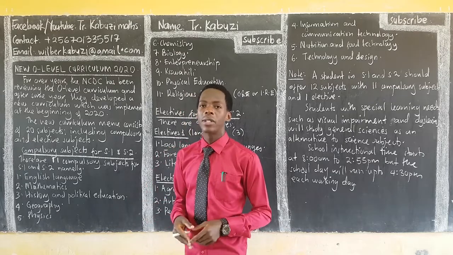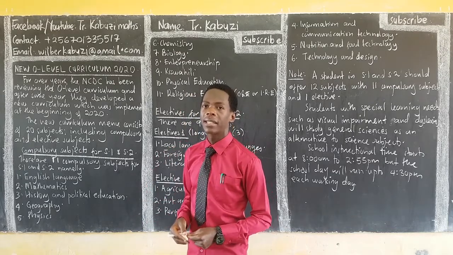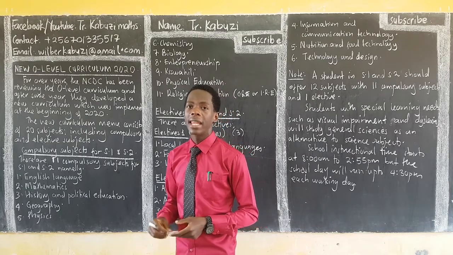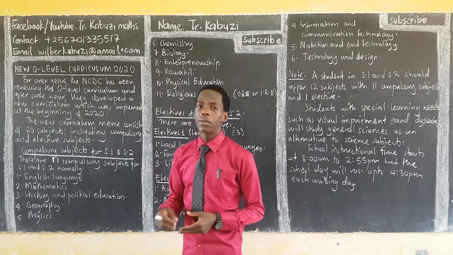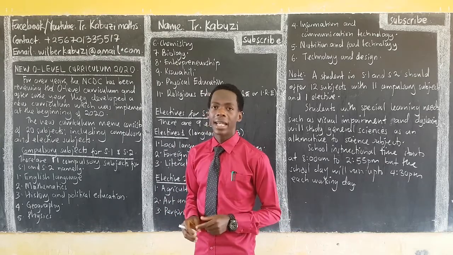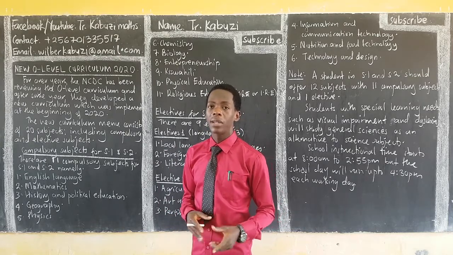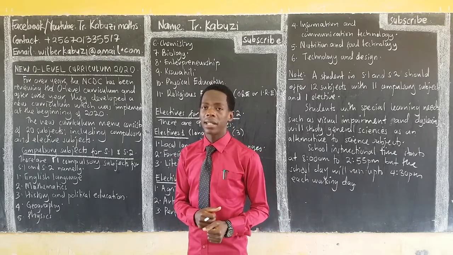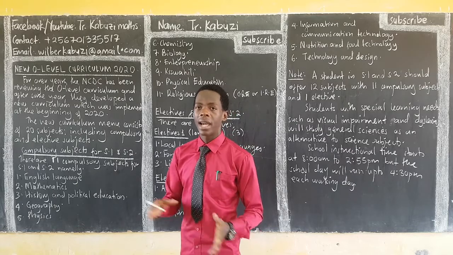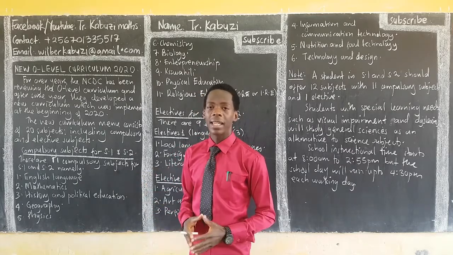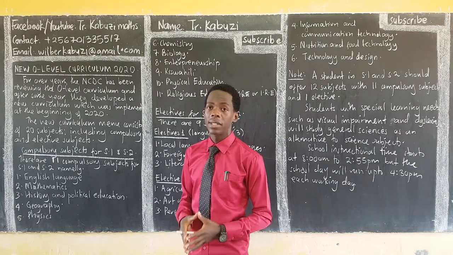The new curriculum consists of 20 subjects, including compulsory and elective subjects. So the whole curriculum is going to have 20 subjects, of which we are going to have compulsory and then electives. So optional subjects were eliminated. Now we have what we call electives, and these compulsory subjects depend on the level. From S1 to S2, they have their compulsory subjects, and then senior 3 and senior 4 have their electives. Now, we are going to start with the compulsory and electives for senior 1.